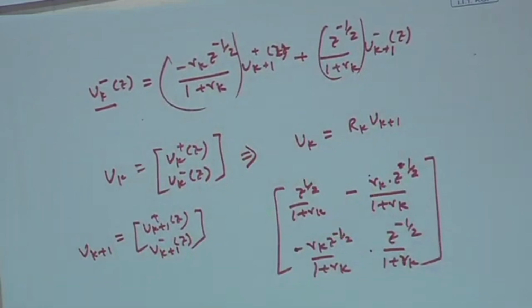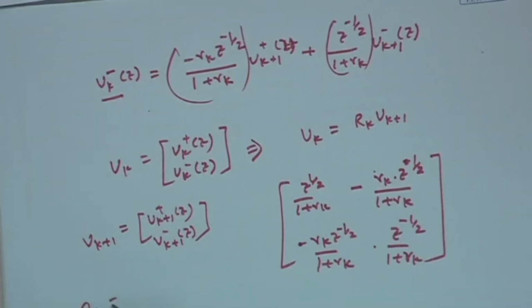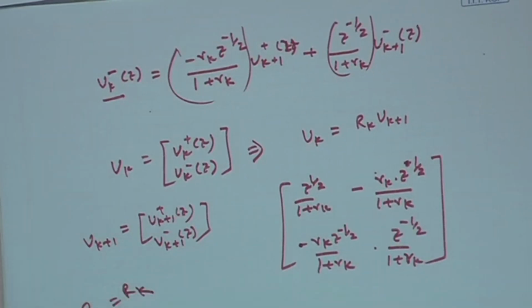If I write this matrix form, okay, then I simplify this matrix. z to the power minus half, 1 plus r k I can write down here. So, it is 1 divided by 1 plus r k, times the matrix 1, minus r k, minus r k z to the power minus 1, z to the power minus 1. Now, this matrix is r k cap and this whole matrix q k is equal to r k. So, I can write r k is nothing but a z to the power minus half. So, q k is equal to r k I can write. Okay. So, r k is nothing but this one.